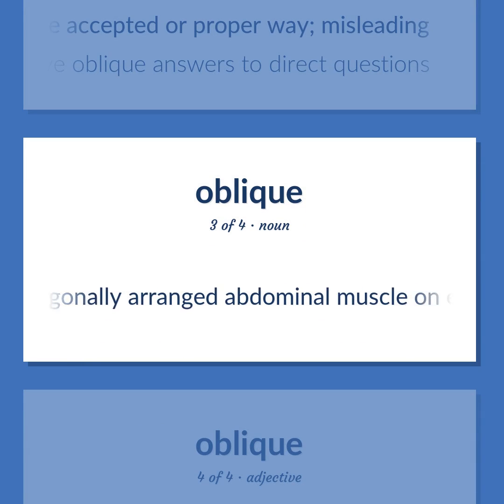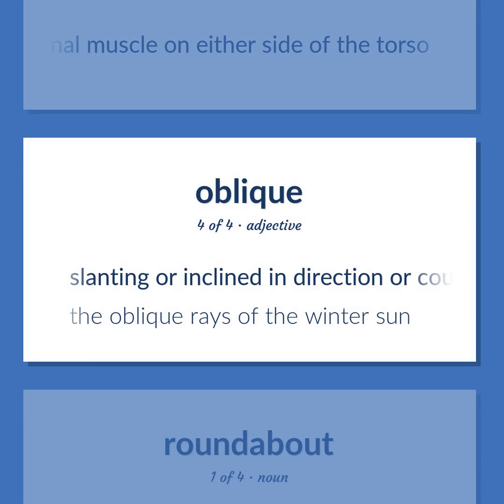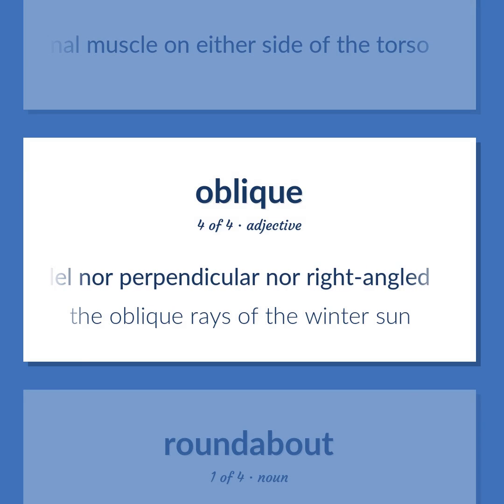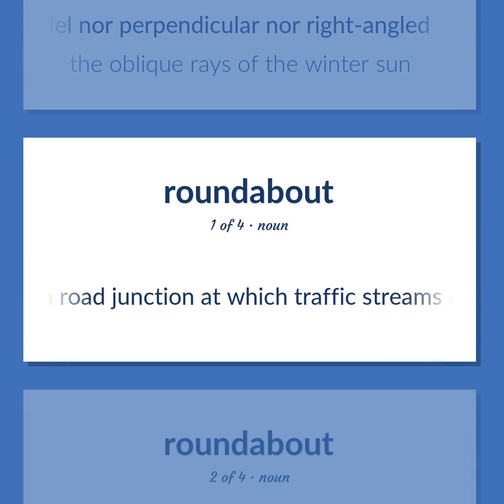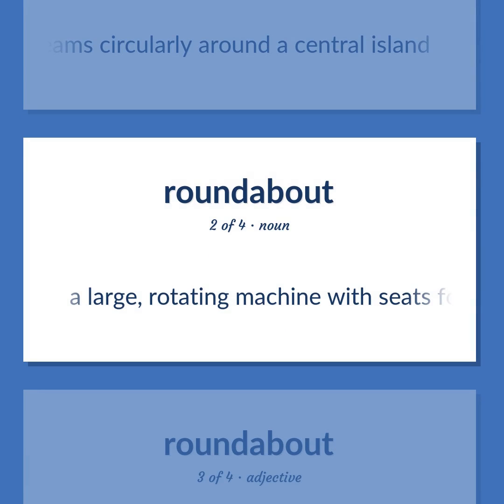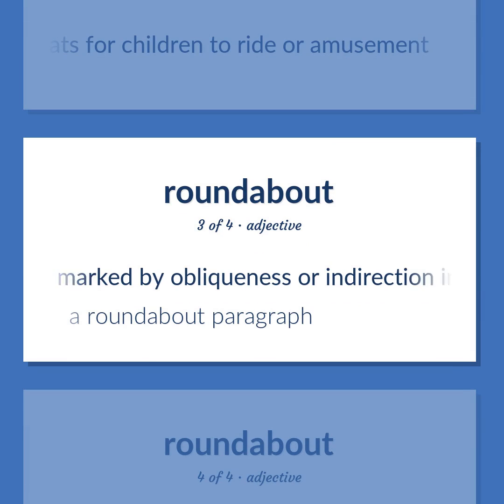A diagonally arranged abdominal muscle on either side of the torso. Slanting or inclined in direction or course or position, neither parallel nor perpendicular nor right angled. The oblique rays of the winter sun. A road junction at which traffic streams circularly around a central island. A large, rotating machine with seats for children to ride for amusement. Marked by obliqueness or indirection in speech or conduct. A roundabout paragraph.